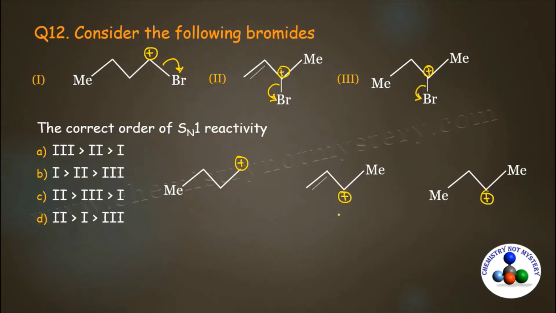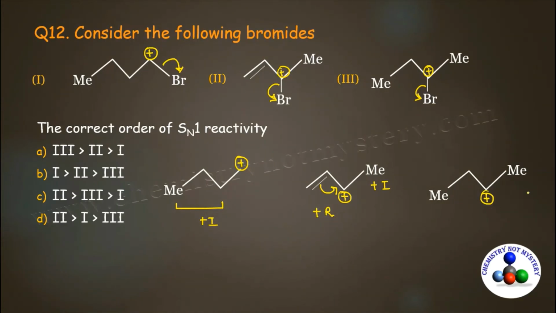Now compare the stability of these carbocations. In the first carbocation, there is plus I effect of this whole alkyl group. In the second carbocation, there is plus I effect of the methyl group and resonance effect of this double bond. So here you can see plus R effect.